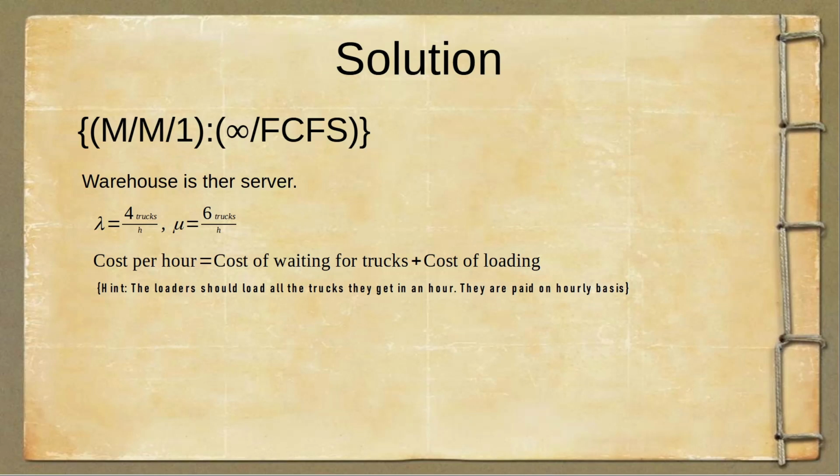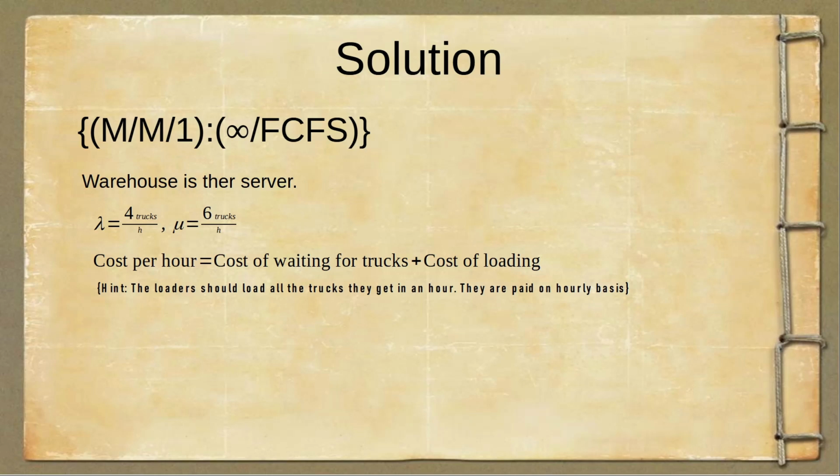Now, as we can see here, there is only one warehouse, so the warehouse is the server and we have only one server. The arrival rate, of course, is Poisson distributed, so it's a Markovian distribution. The service rate, that is the truck loading rate, is exponentially distributed. The time is exponentially distributed, so it is also a Markovian distribution.